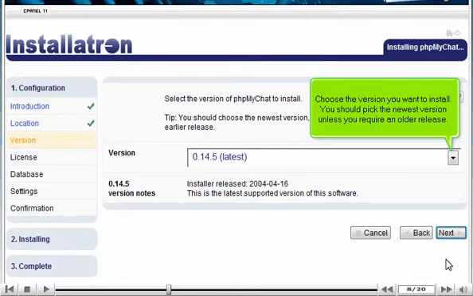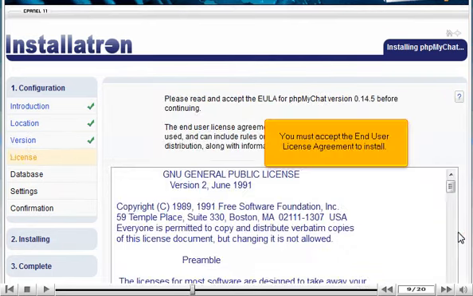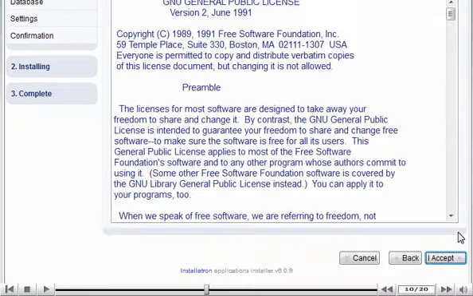Choose the version you want to install. You should pick the newest version unless you require an older release. Click Next. You must accept the end-user license agreement to install. Click I accept.